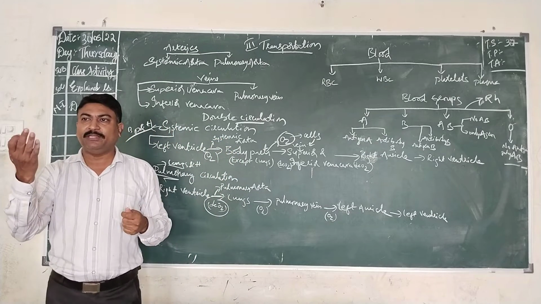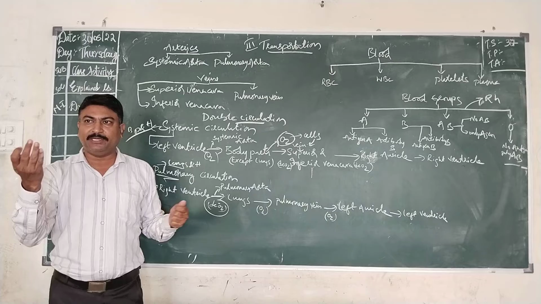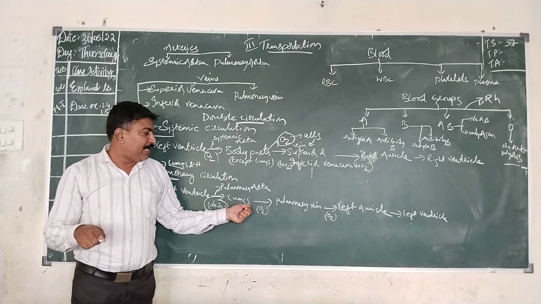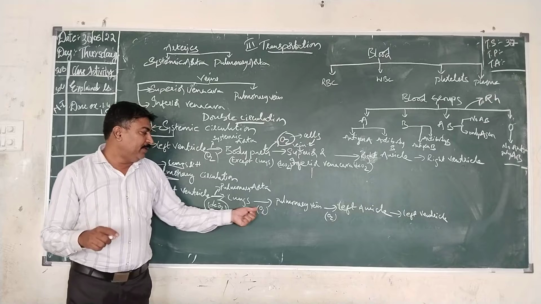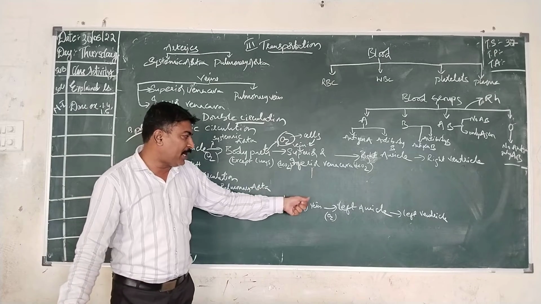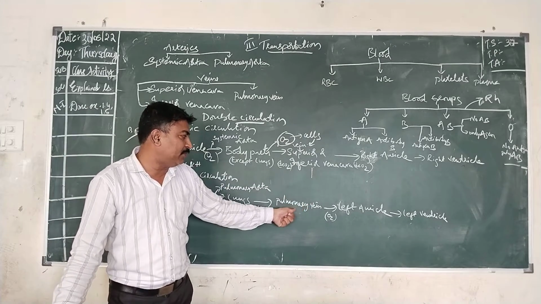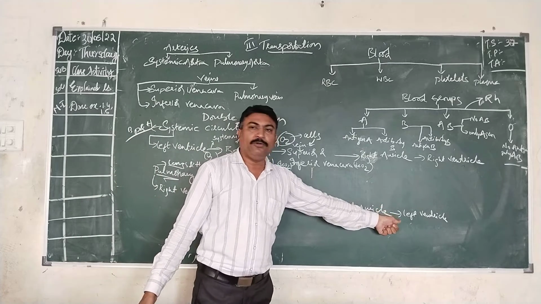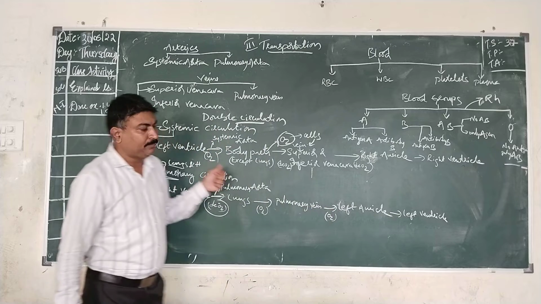That is, oxygen which is present in the air spaces of the lungs will be diffused into the blood, and the oxygen mixed with blood will be carried from the lungs to the left side of the heart, the left auricle, through the pulmonary vein. From the left auricle, it will be pumped into the left ventricle.